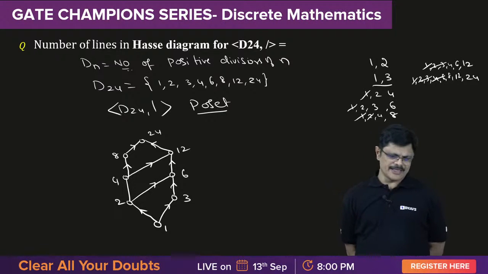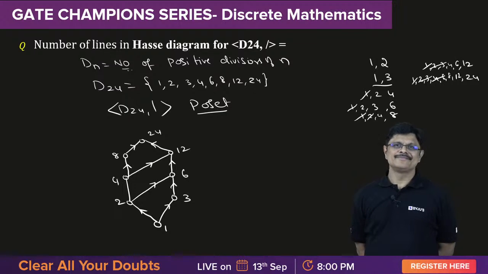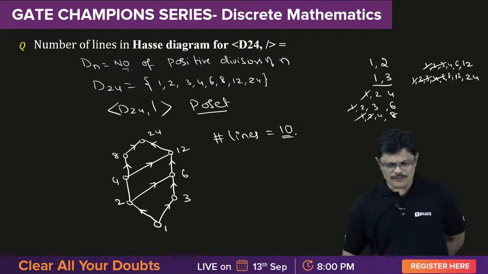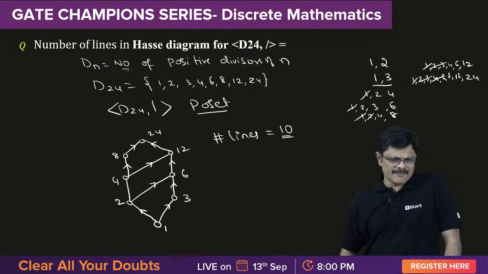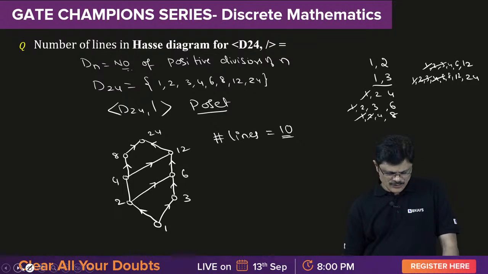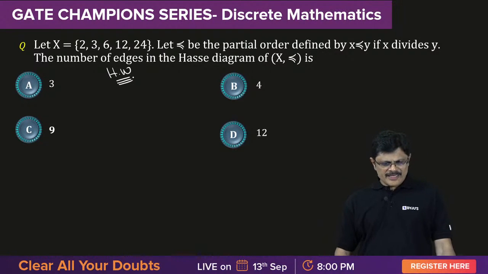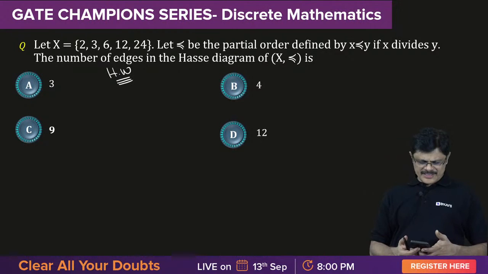Now you count the number of lines. So the number of lines in the Hasse diagram is equal to 10. So we have 10 lines in the Hasse diagram, my dear friends. Super. Please try this as homework, all of you.